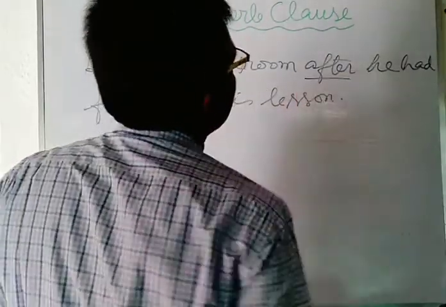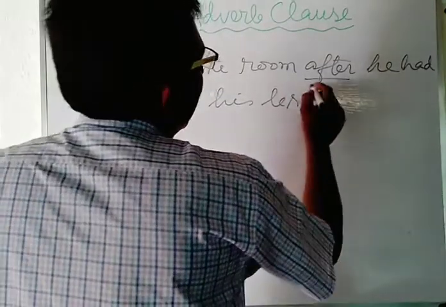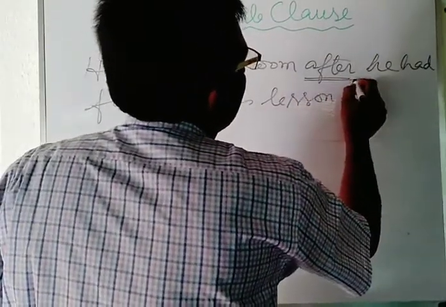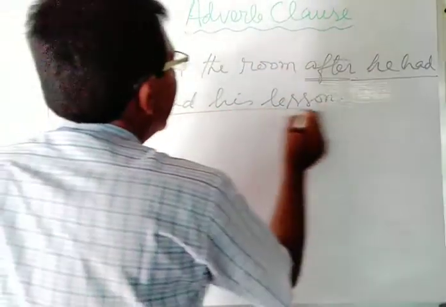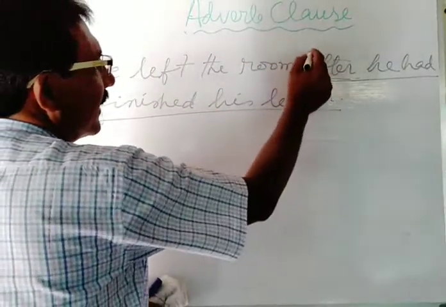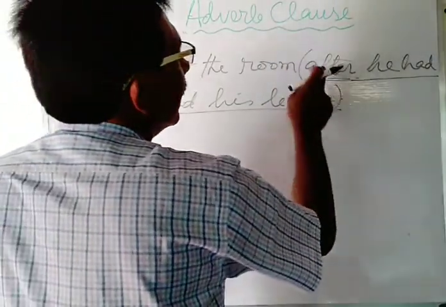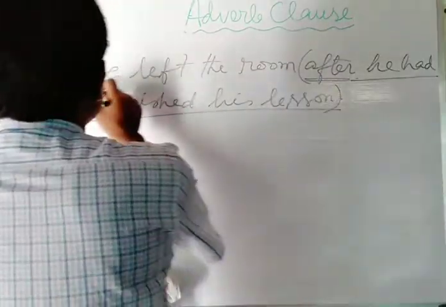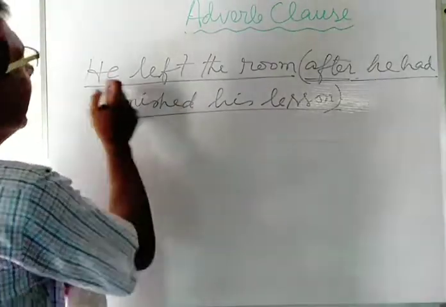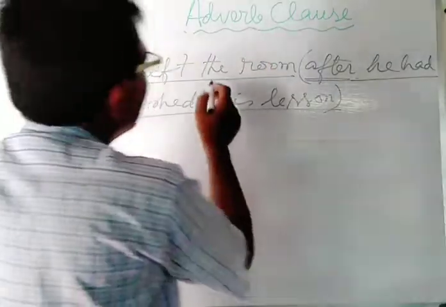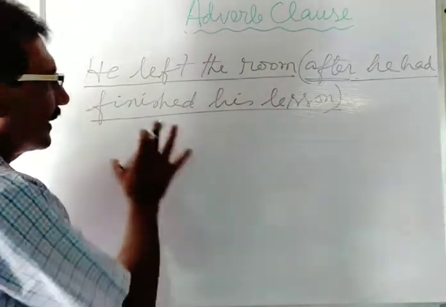Here, after is used as the subordinating conjunction in this sentence, just at the beginning of the subordinating clause. After he had finished his lessons is the subordinating clause, introduced with the subordinating conjunction, just after the principal clause. He left the room is the principal clause. Just after finishing his lessons, he left the room.